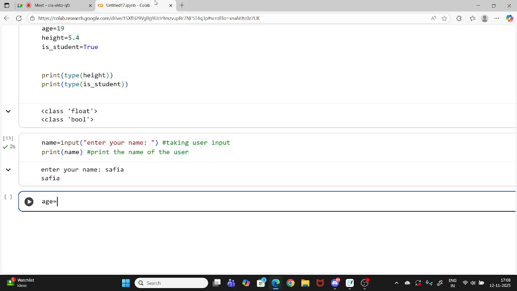I'm listening. So I was asking what I should write here. I want to take this age variable as user input, and age will obviously be an integer. Do you have any idea? I just taught you how to take user input.